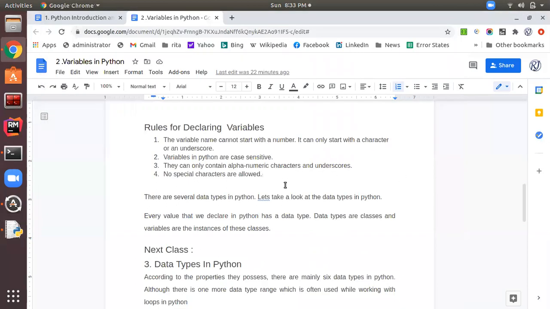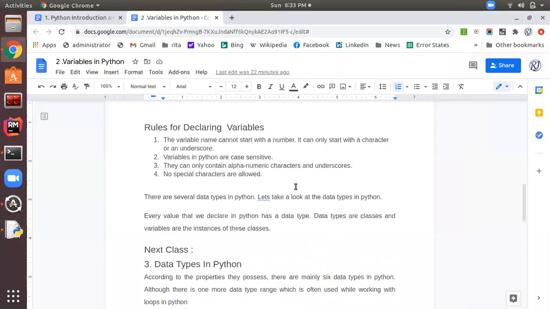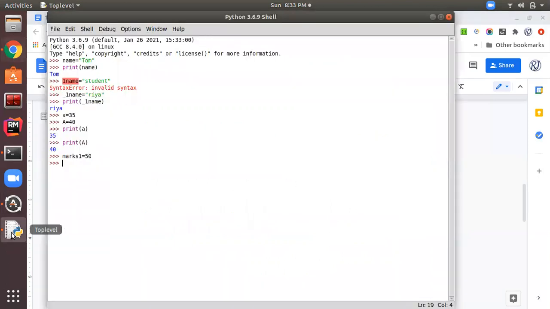Then the last rule is no special characters are allowed. You know what special characters are? Special characters are like at the rate, dollar, percentage. In a variable name we cannot use these special characters. So let's check this.